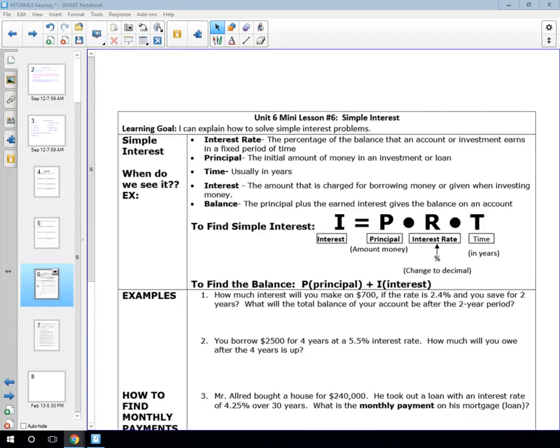Today we're going to be featuring simple interest on the Kearney Math Show. So before we begin, if you would take just a moment and write at the top of your mini lesson, this is entry number 8. So at the top of your mini lesson, write entry 8 and then go ahead and read your learning goal.